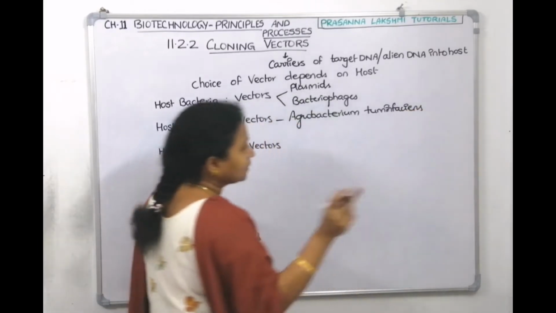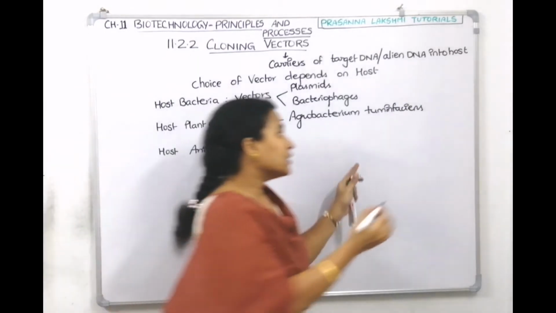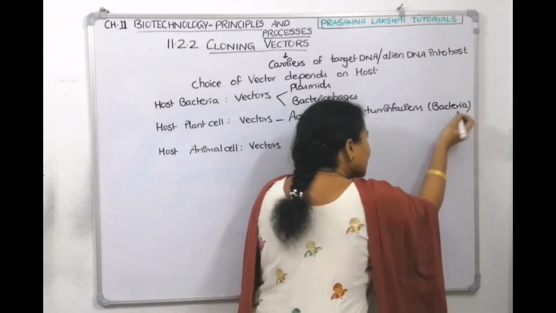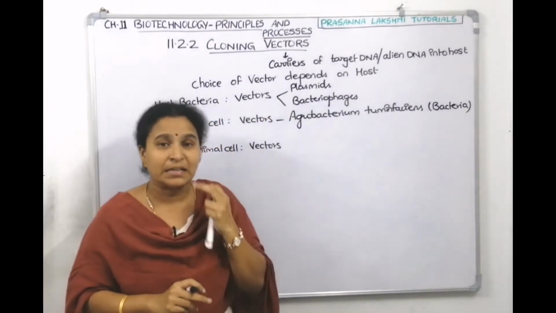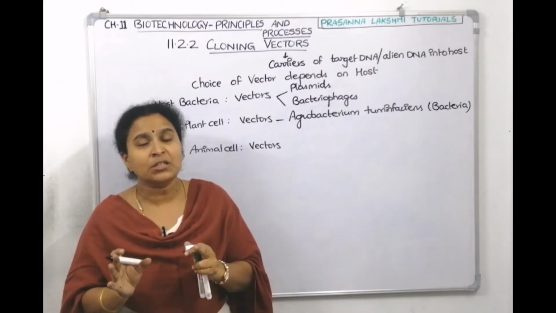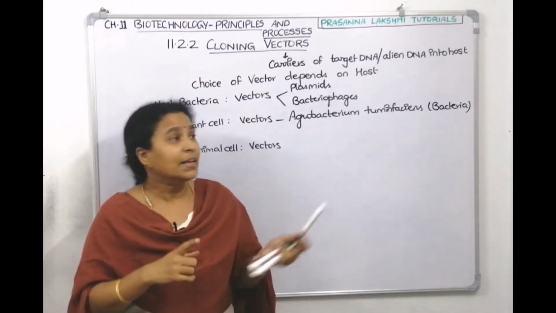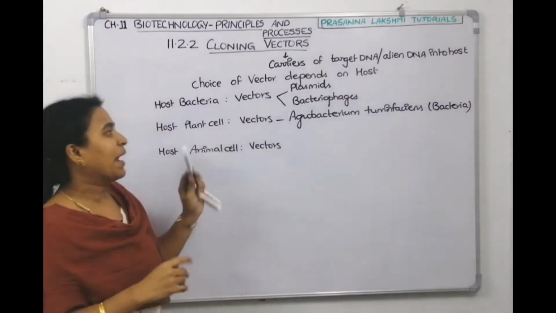This bacterium will easily infect dicot plant cells. If you give anything to this bacterium, it can easily deliver your DNA to the plant cell.